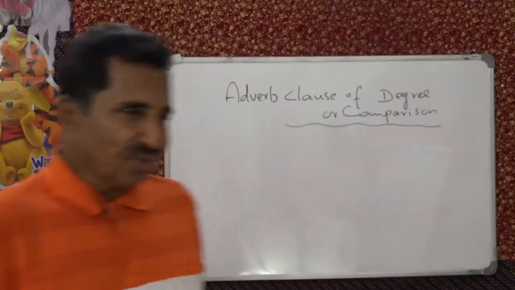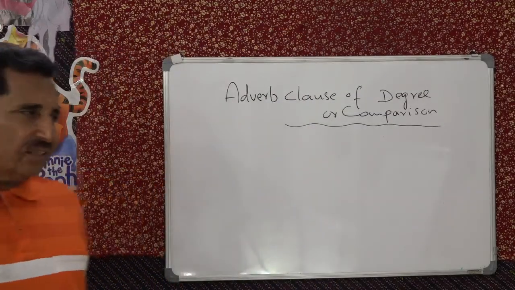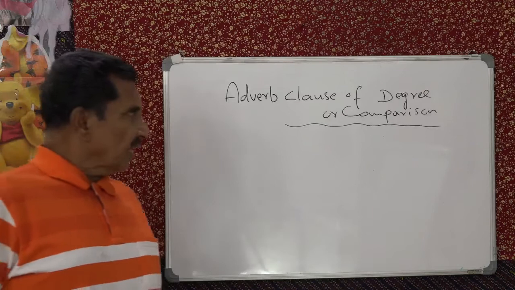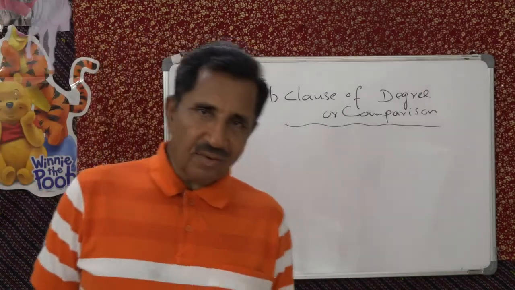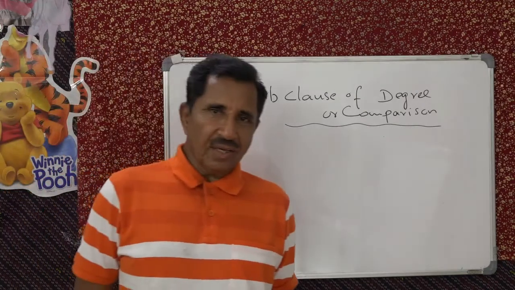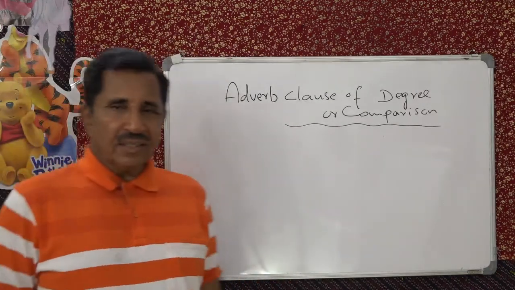Hello friends, today we are going to discuss adverb clause of degree or comparison. We are discussing a series of adverb clauses, and this is the fourth in the series.